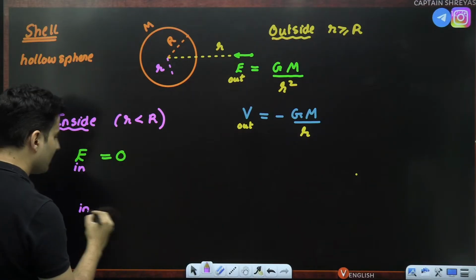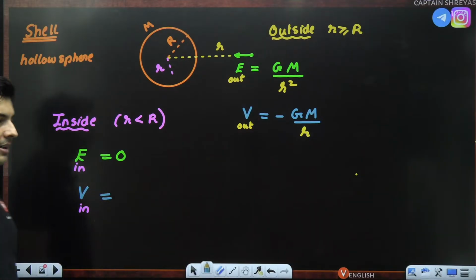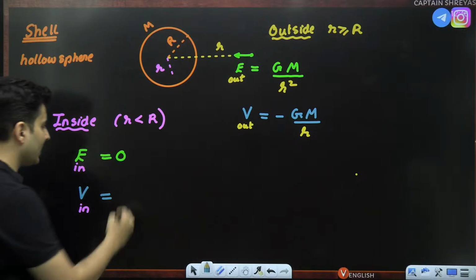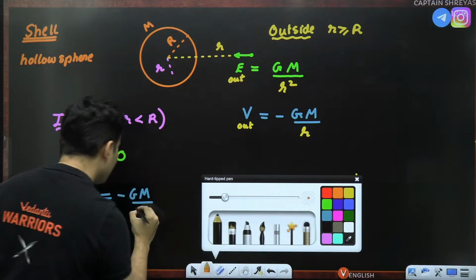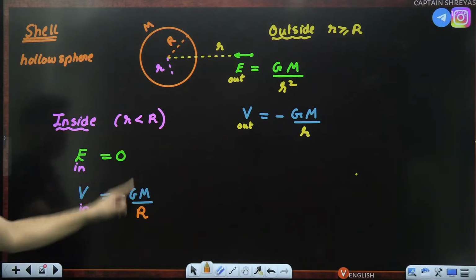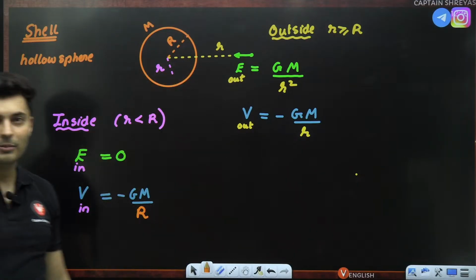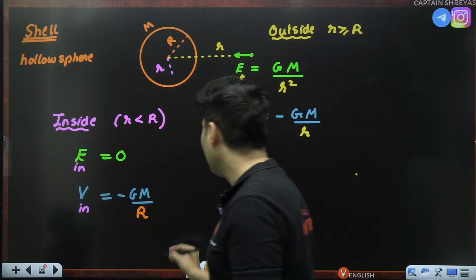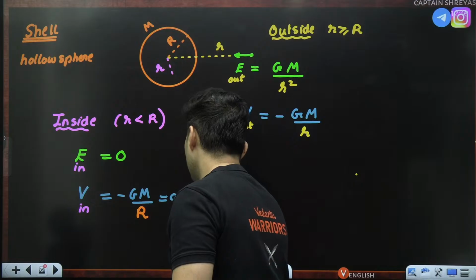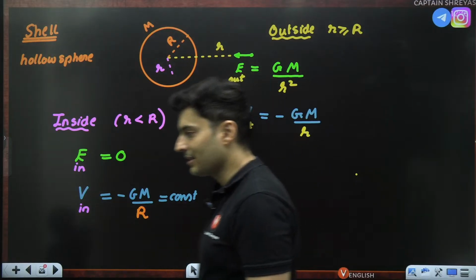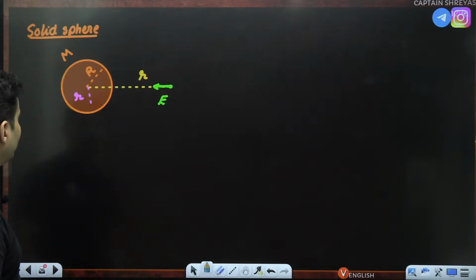And similarly, for the gravitational potential, come on, think about it. It will be constant. It will be negative GM divided by the radius of the shell. Capital R is a constant. It is not a variable. Small r is a variable. So it is constant everywhere. Very, very important. It is a constant inside. Is this clear, everyone? Recollect electrostatics formula.